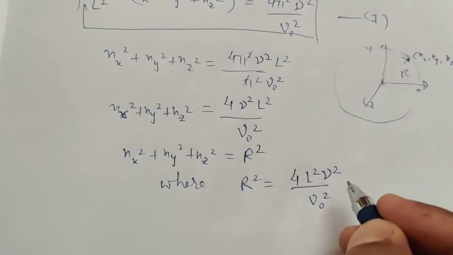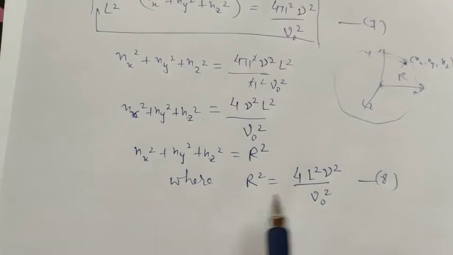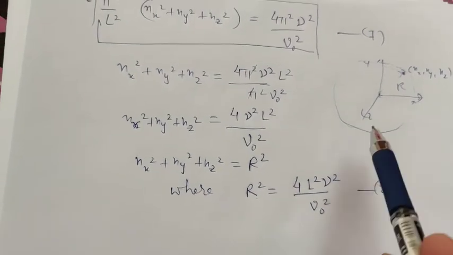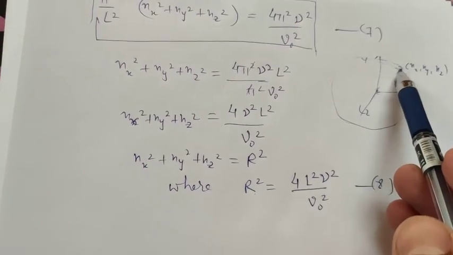So now suppose this is equation number 8, where r is the radius from the origin to any point in the space.